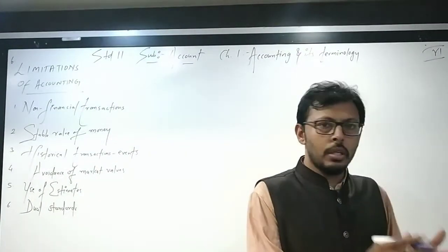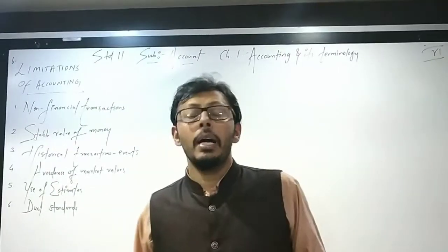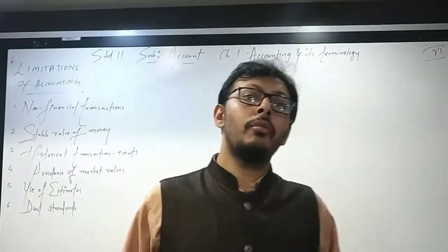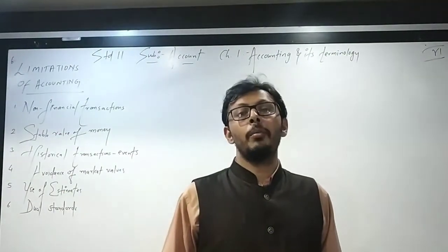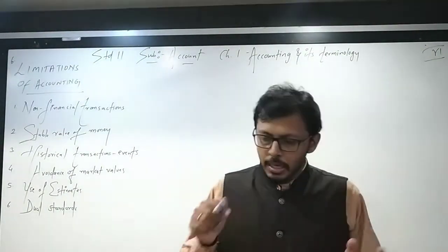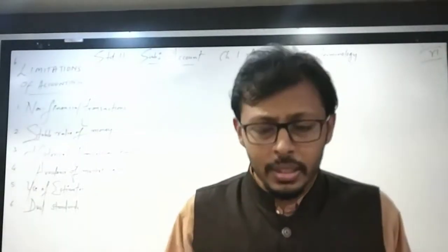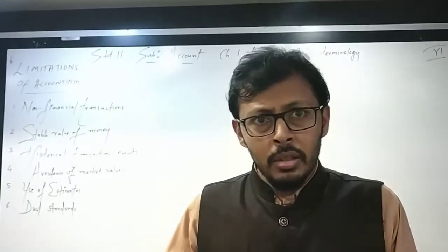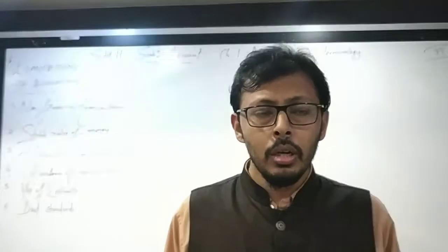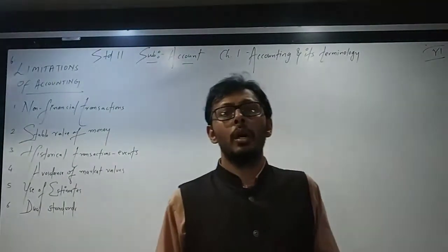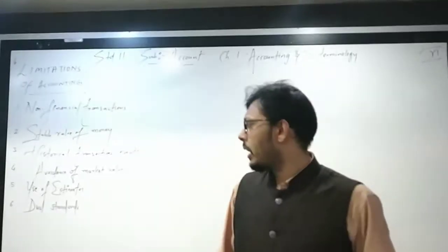In case, by chance, again this year anybody goes away without informing us, then the reserve amount will be used. But that is also an estimate. Who has told you that this accounting year also the same thing will happen? Might be possible that in the last 5 years, whosoever has not paid you the amount, they will come and pay you the amount. So this is one type of estimate.